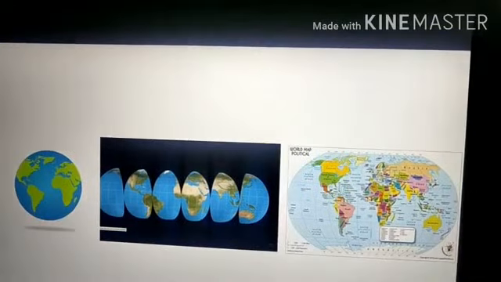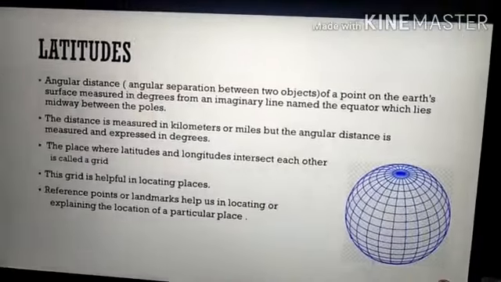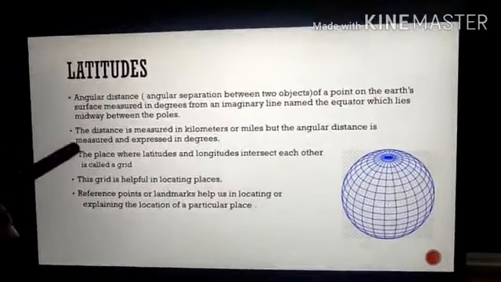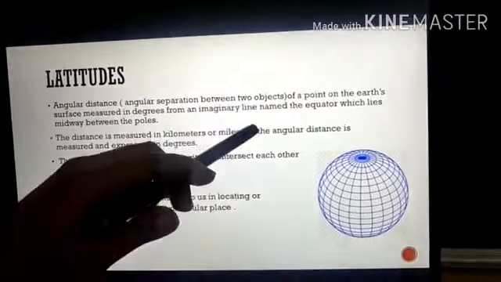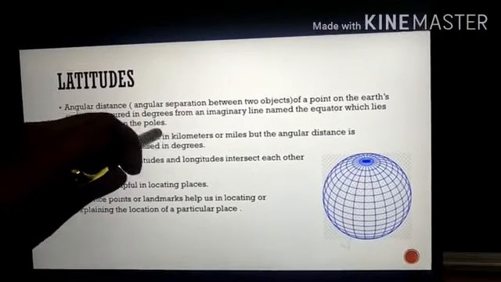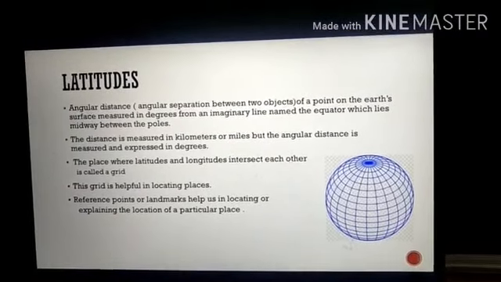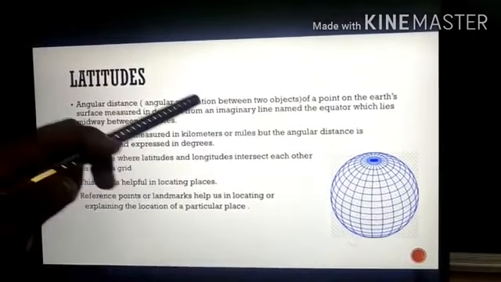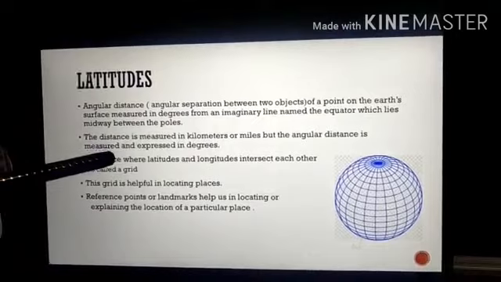We are going to discuss latitudes. Latitude is the angular distance of a point on the Earth's surface, measured in degrees from an imaginary line named the equator, which lies midway between the poles. Now, what do you mean by the word angular distance? Angular separation between any two objects is called angular distance.